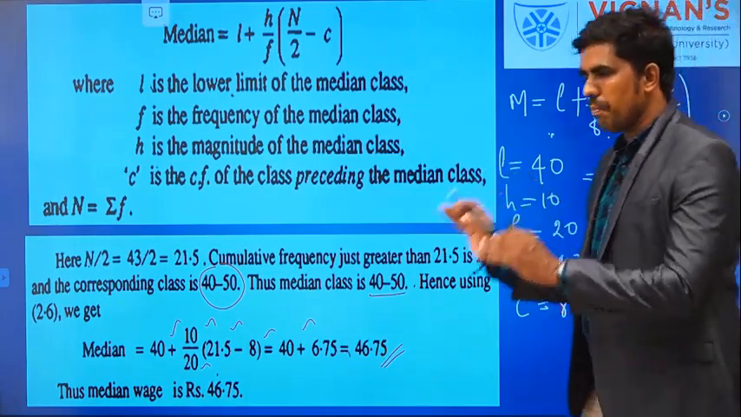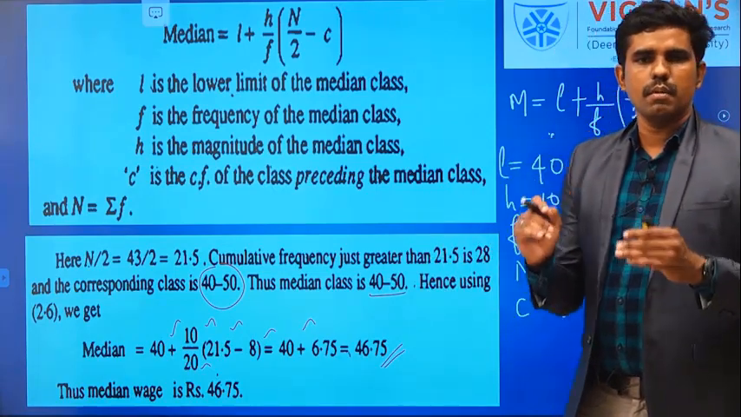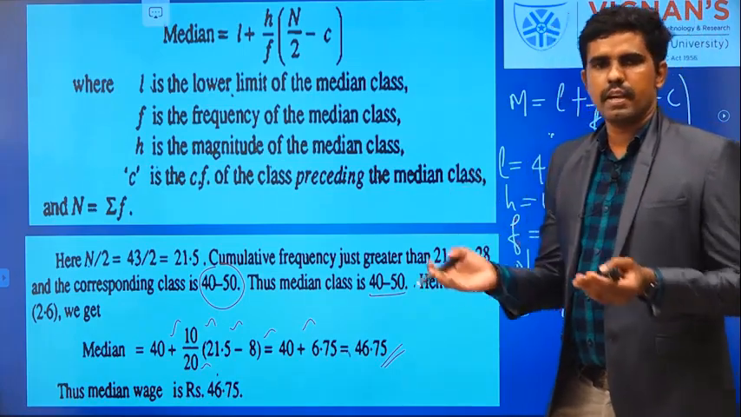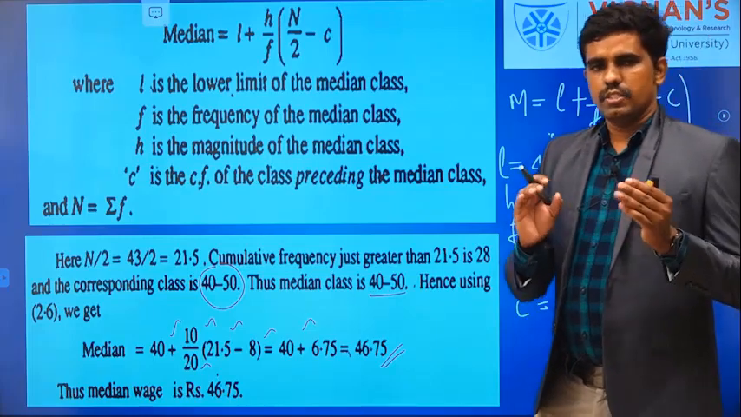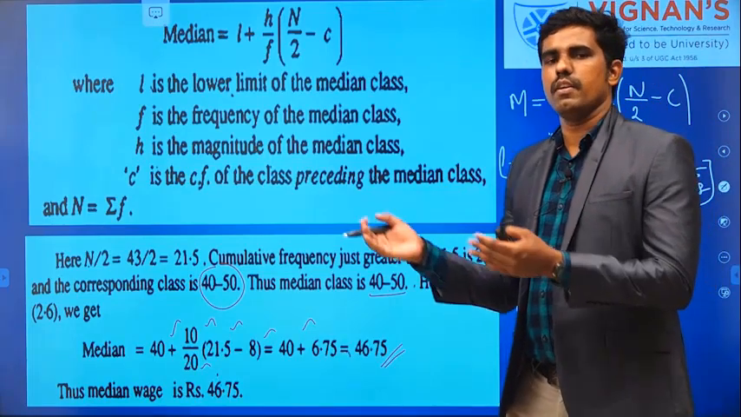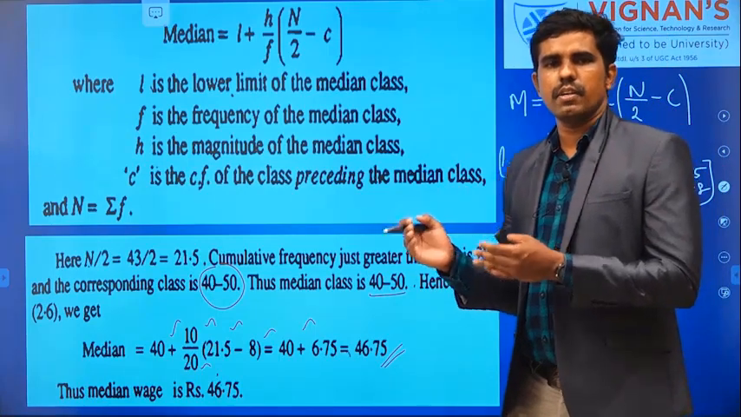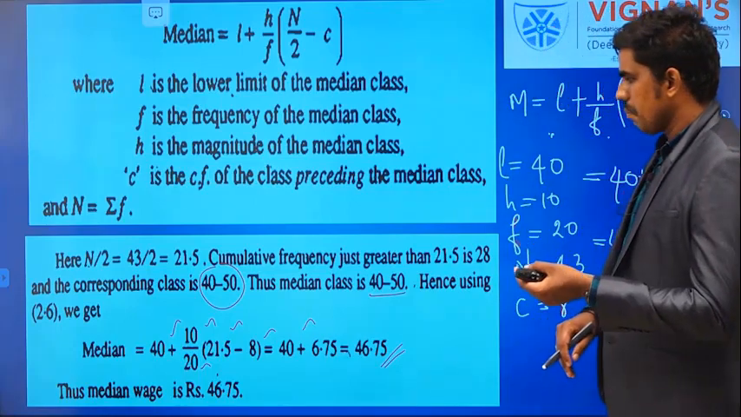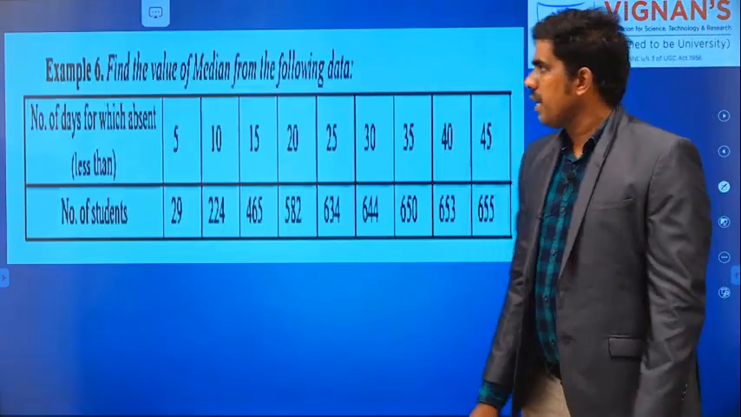So what is the important thing in this calculation? Finding median class is very important. How are we finding it? Our base definition, our original definition: the class just greater than n by 2 cumulative frequency. The class of just greater than n by 2 median is called median class. Okay. And now look at one more example for median.